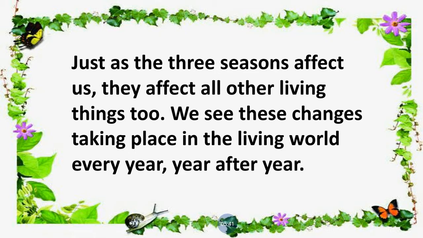Just as the three seasons affect us, they affect all other living things too. We see these changes taking place in the living world every year, year after year. Other living things, like plants and animals, also face changes in their living style because of these three seasons. We will see in the next slide about these changes in them.